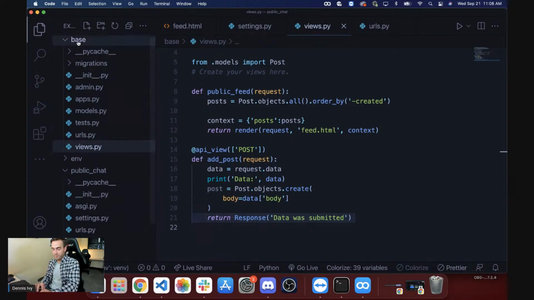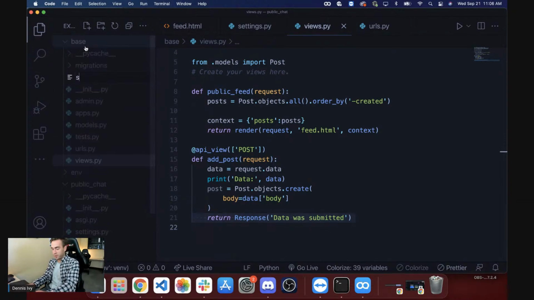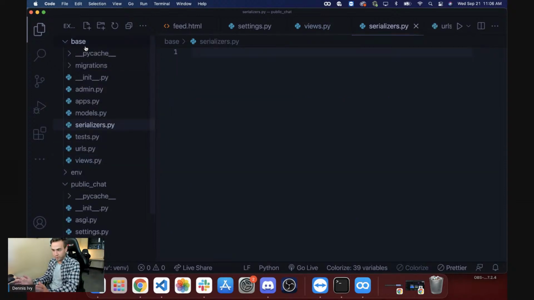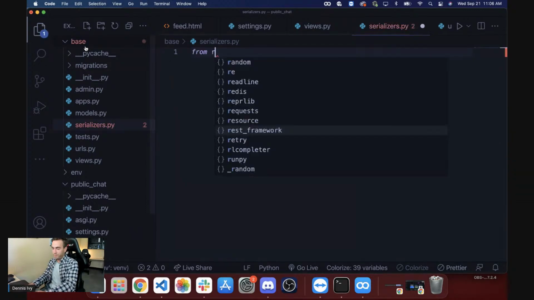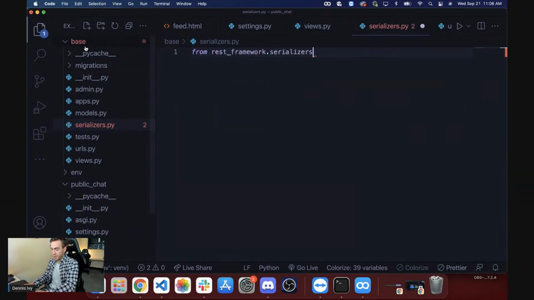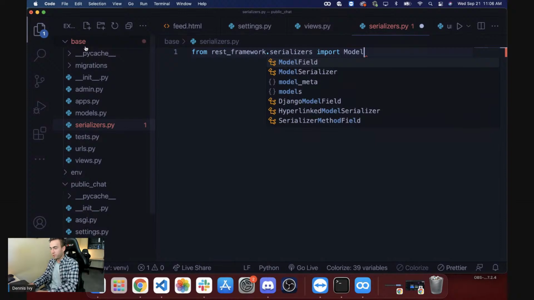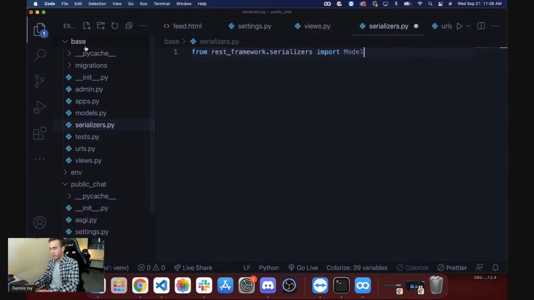So inside of base, we're just going to go to new file, create a serializers.py file. You can actually create these wherever you want, but it's better to separate them. So we'll just do from rest_framework.serializers, and we're going to import ModelSerializer, not model field, but ModelSerializer.